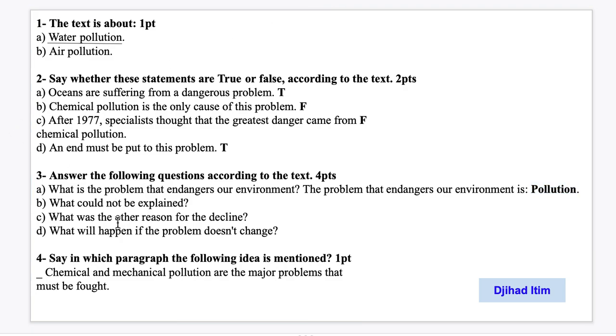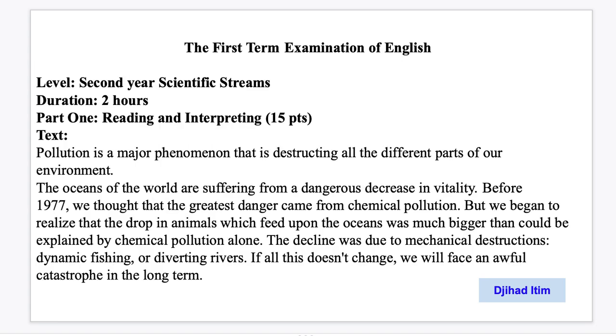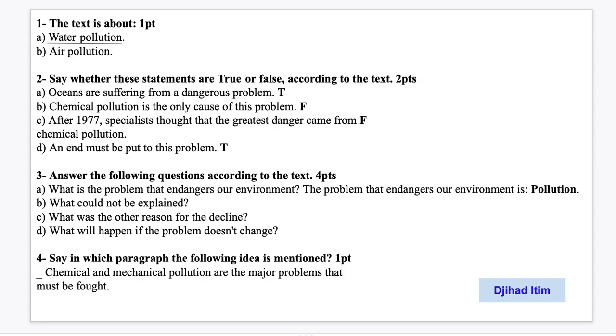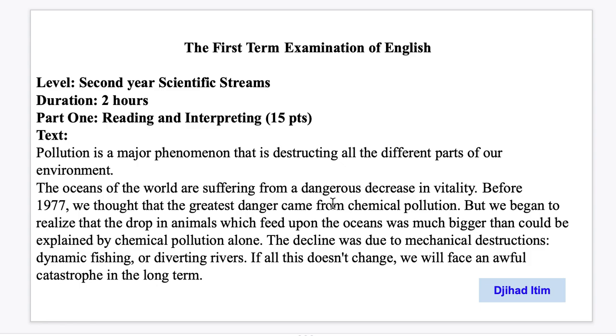Okay, what could not be explained? We go back to the text to answer the question, of course. Okay, so we have here in this second paragraph, but we began to realize that the drop in animals which feed upon the oceans was much bigger than could be explained by chemical pollution alone. So what could not be explained, the question, is this, in this second paragraph.